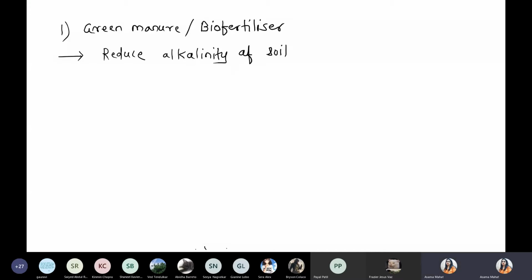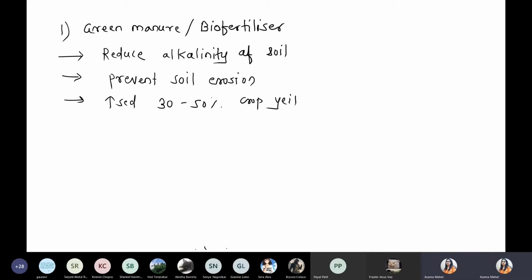Second use, it prevents soil erosion. Third, it can increase crop yield approximately 30 to 50%. And the next point, they are a rich source of nitrogen.